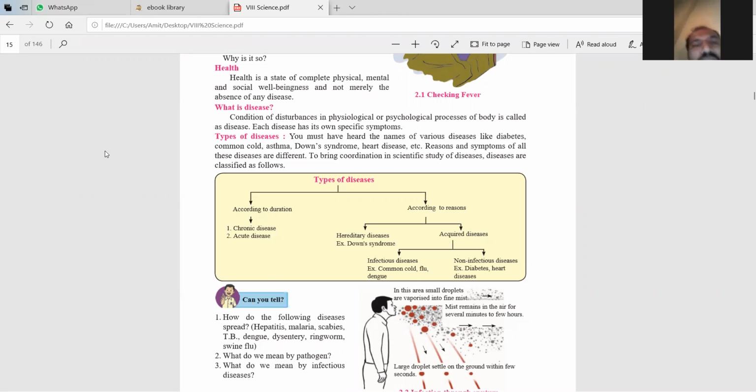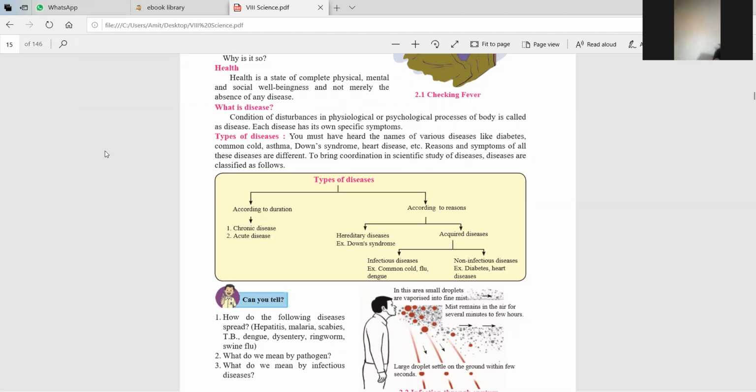Now what is a disease? Disease means a condition of disturbance in the physiological process of the body. Meaning some disturbance happens in our body and because of that some harm comes to our body. That is the meaning of disease. Now there is a disease.